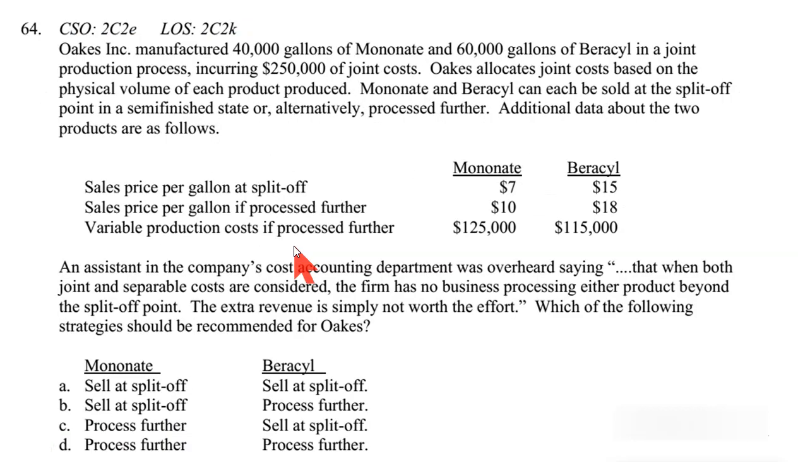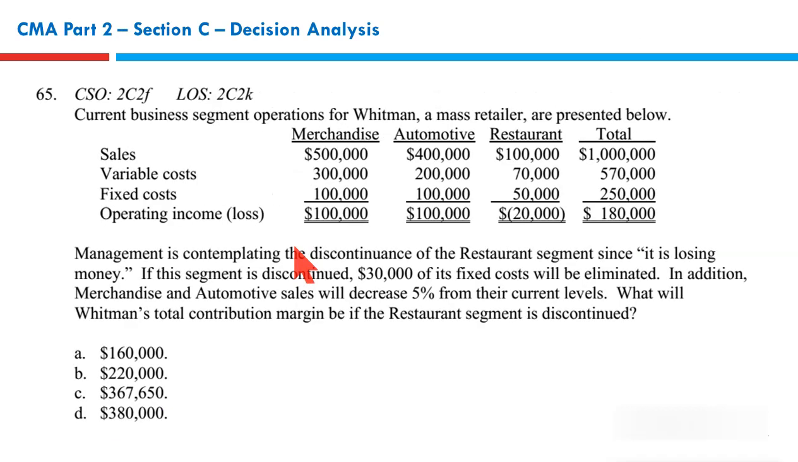Next. I hope we didn't miss any question. Yes. 64B. All right. Next. Question 65. We have been given three different revenue streams with related costs. Current business segment operations for Whitman, a mass retailer, are presented below. Merchandise, automotive, restaurant, and the total is given. Right? It appears that our restaurant is in trouble. Management is contemplating, which means considering carefully, the discontinuance.